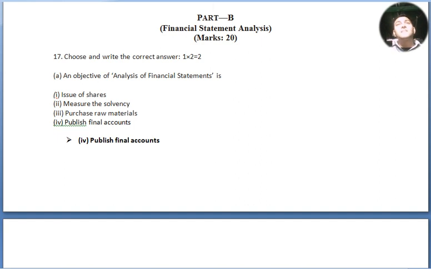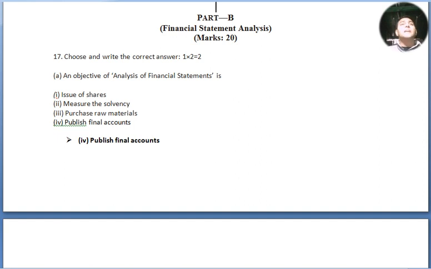Part B, financial statement analysis. This is the part B of accountancy paper for 20 marks. Now I have begun with question number 17. Choose and write the correct answer. 1 mark for 1 question, and 2 questions they have asked. 1 into 2 equals 2. Question number A, an objective of an analysis of financial statement. What is the objective of analysis of a financial statement?